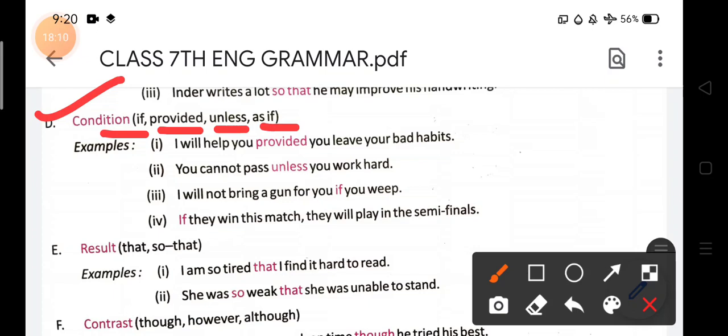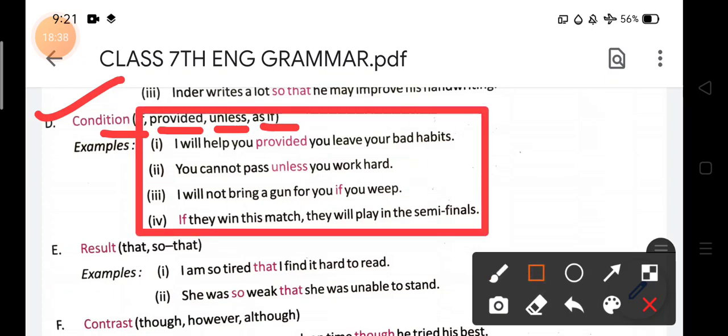If, provided, unless, and as if. These are the conjunctions that always tell us about these points. So now you can understand how important this is to you. I will help you provided you leave your bad habits. You can see the condition in these sentences, how a condition is put here. The first sentence says I will help you, provided you leave your bad habits.